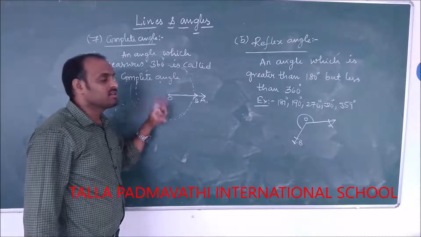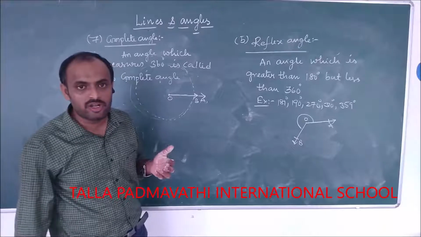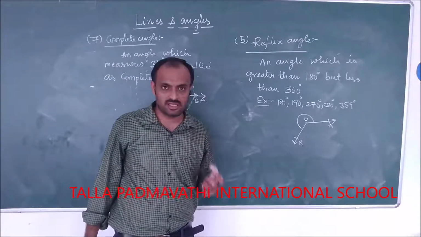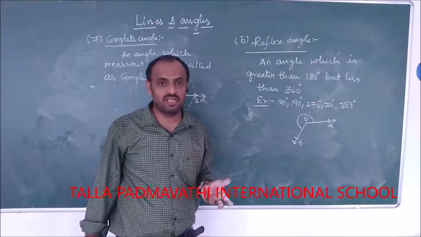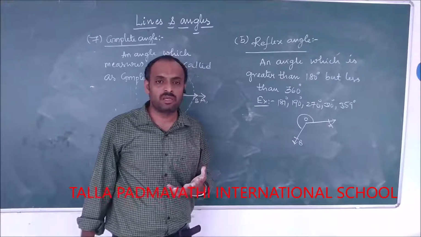These are the different types of angles that we have seen. In the next class, we are going to see how many angles will be formed if two lines intersect, and what we mean by supplementary angles, complementary angles, and linear pair and all.